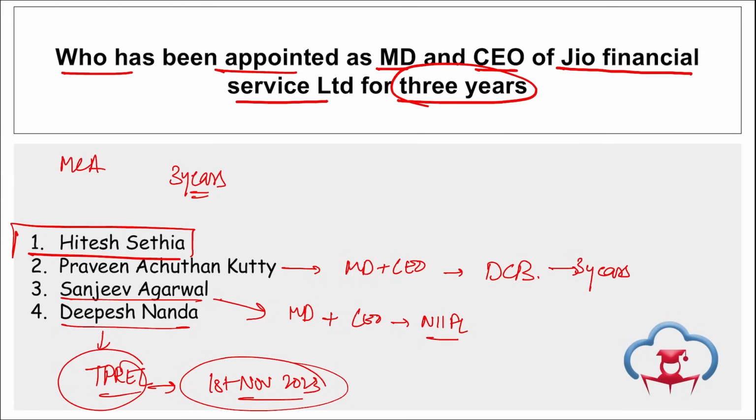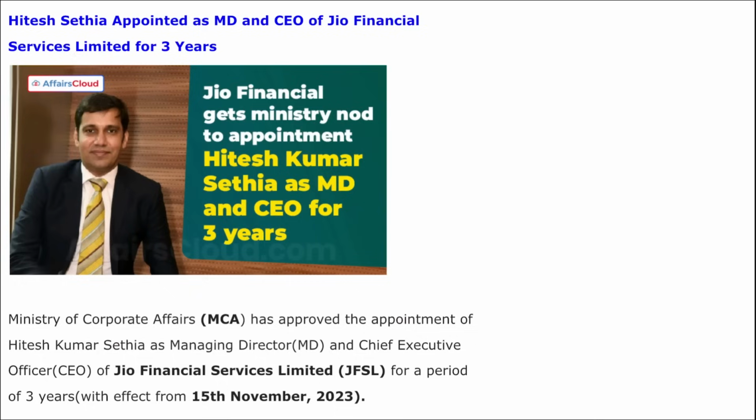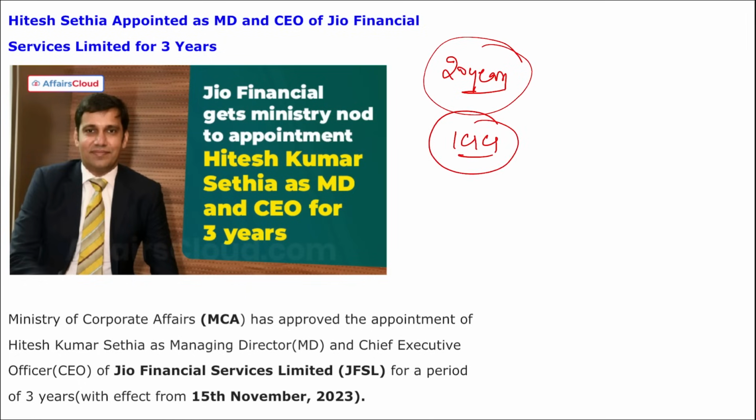Apart from this, if we talk about some of the timelines about Hitesh Kumar Sethia, he's a certified chartered accountant, and he has worked with many reputed companies across Europe, Asia, and North America. He has an extensive experience of 20 years in the banking industry. He worked mostly with ICICI Bank, correct, and he has handled the operation of ICICI Bank in Canada, Germany, and Hong Kong. He joined McLaren Strategic Ventures in 2022 as the head of Europe.